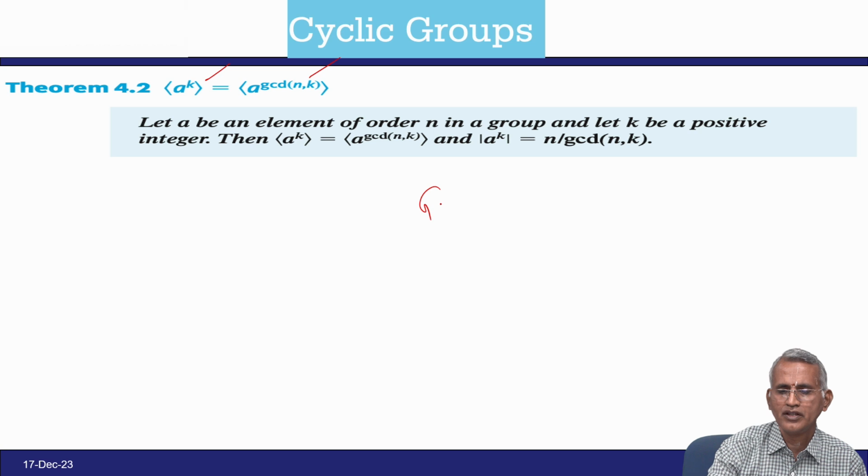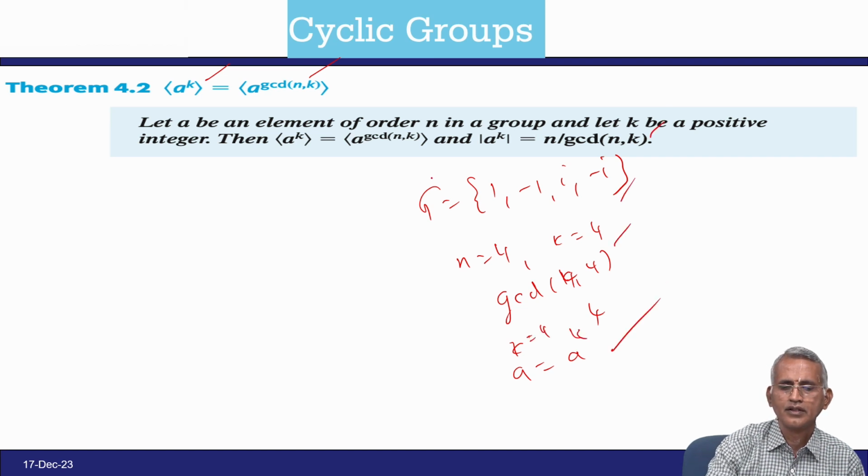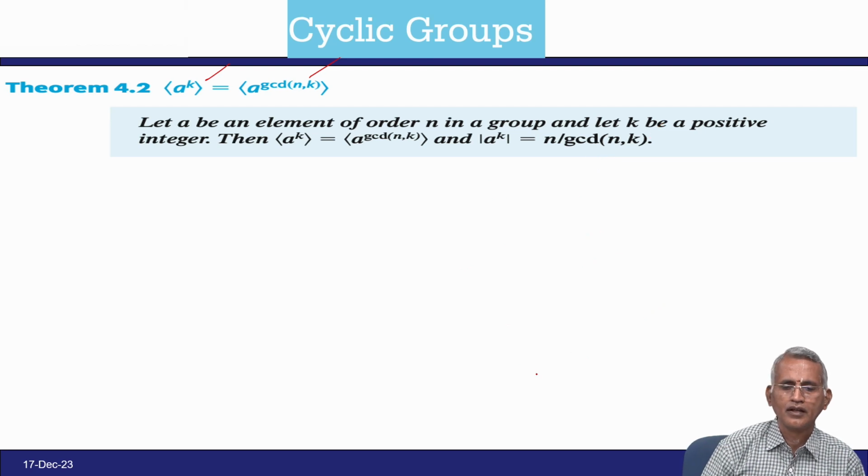So if I have G equal to 1, minus 1, I, minus I and n equal to 4 and k equal to 4, therefore the GCD of 4 comma 4, the greatest common divisor of this is 4, and then A power k equals A power 4, so it works. This way we can write the generator of a number.